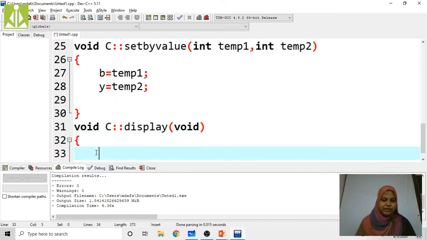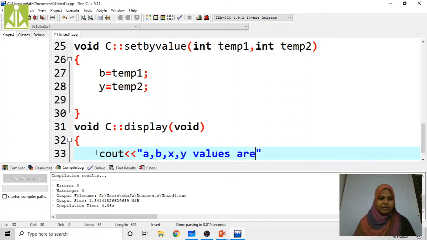In void display, cout, we are going to display the values a comma b comma x comma y, with the text values are.